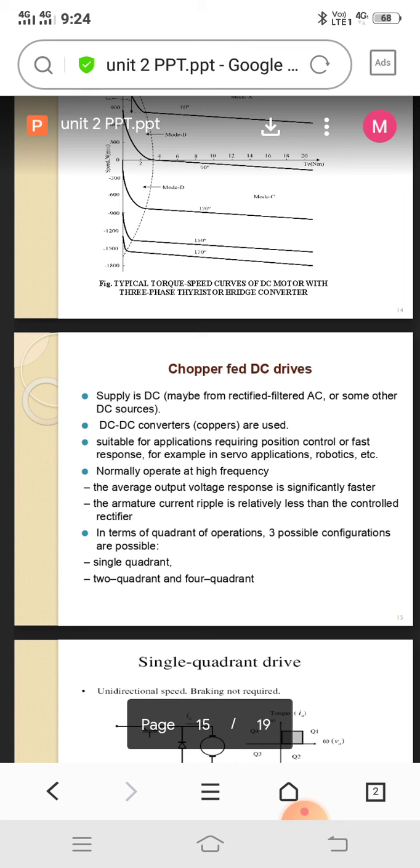Buck converter is a step down converter. Whichever voltage you give to this chopper switch across the DC motor, the chopper switch receives the supplied voltage and converts it into a step down voltage, in the proper manner for the DC motor drive. The DC motor drive receives that step down voltage after the conversion.